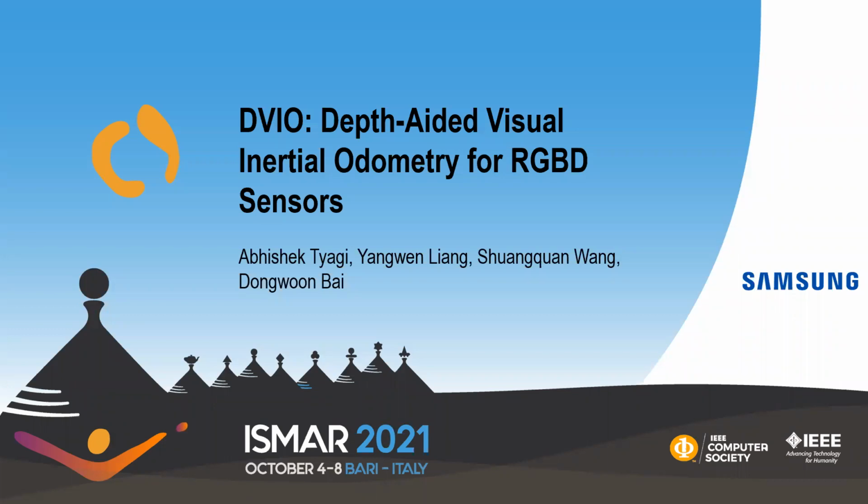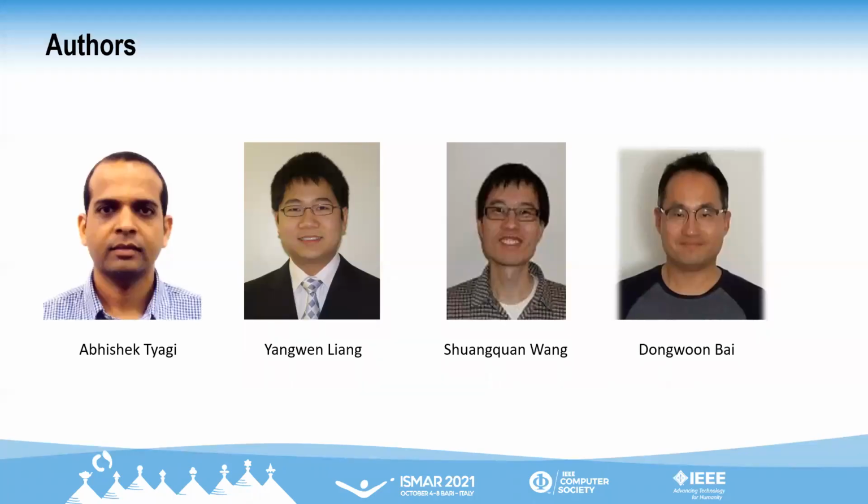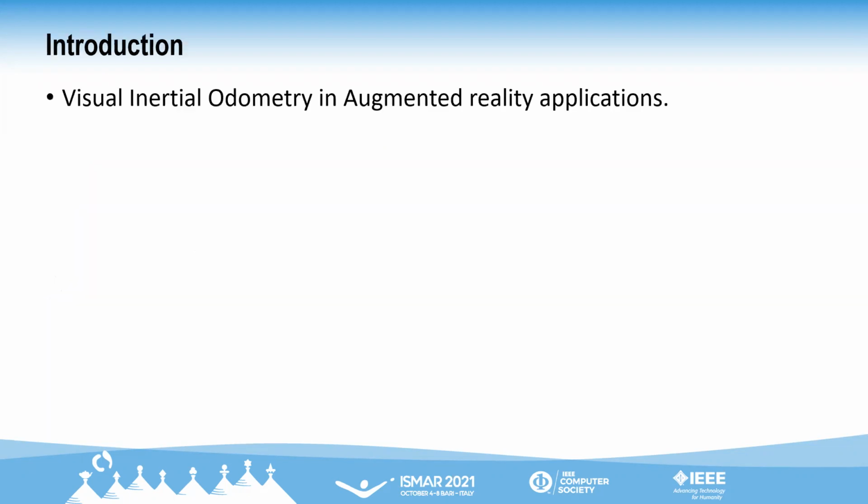Hi everyone. In this video, we present a depth-aided visual inertial odometry system for RGBD sensors called DVIO. This research work was done at the SOC R&D lab in Samsung Semiconductor Inc. by Abhishek Tyagi, Yangwen Liang, Shanshan Wang, and Dongwon Wei.